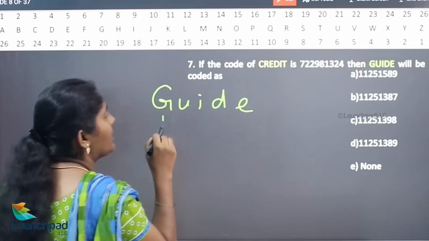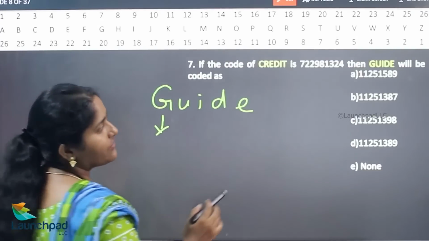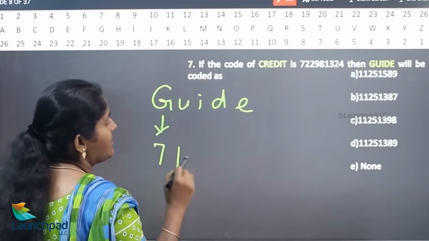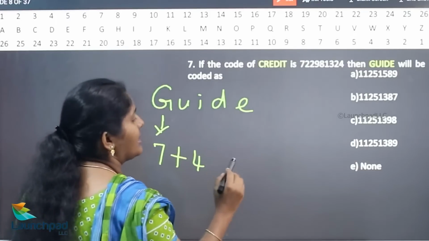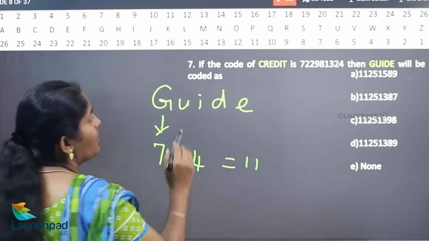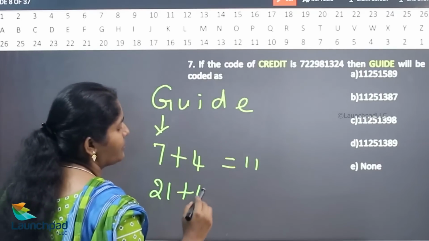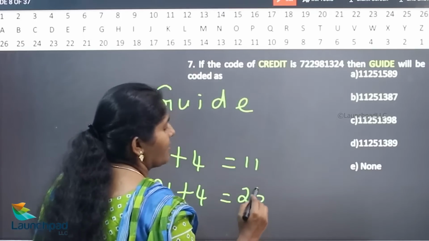Guide. What is the value of G here? Just check with your 7. 7 plus 4 is 11. Now, what is the value of U? 21. 21 plus 4 is 25.